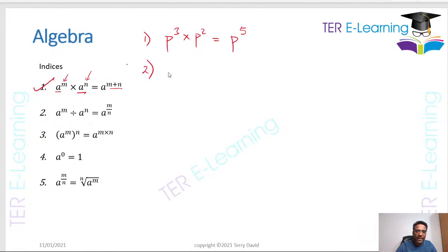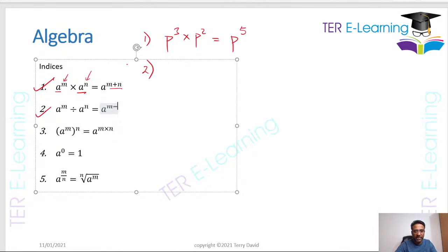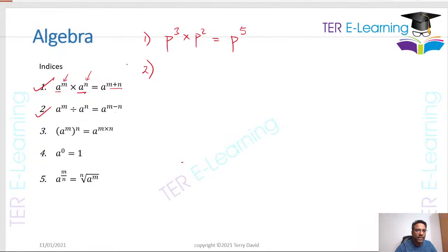Next one, the second rule here, if we are dividing. There's a mistake here, it should be m minus n. So the second rule, if we are dividing, we have to subtract the indices. That's what we need to do. So if we have something like, let's say, q to the power 5 divided by q to the power 2, then my answer is going to be q cubed, because I have to subtract the indices. It's going to be 5 minus 2.